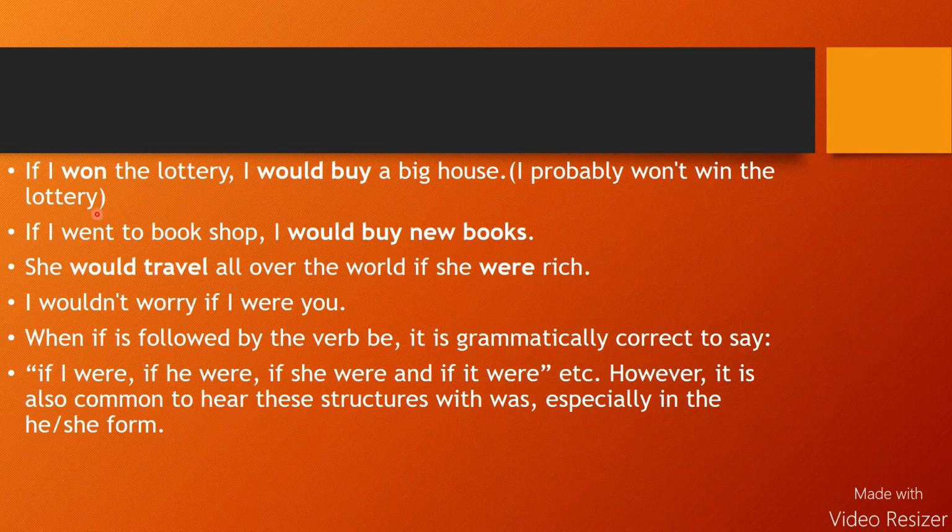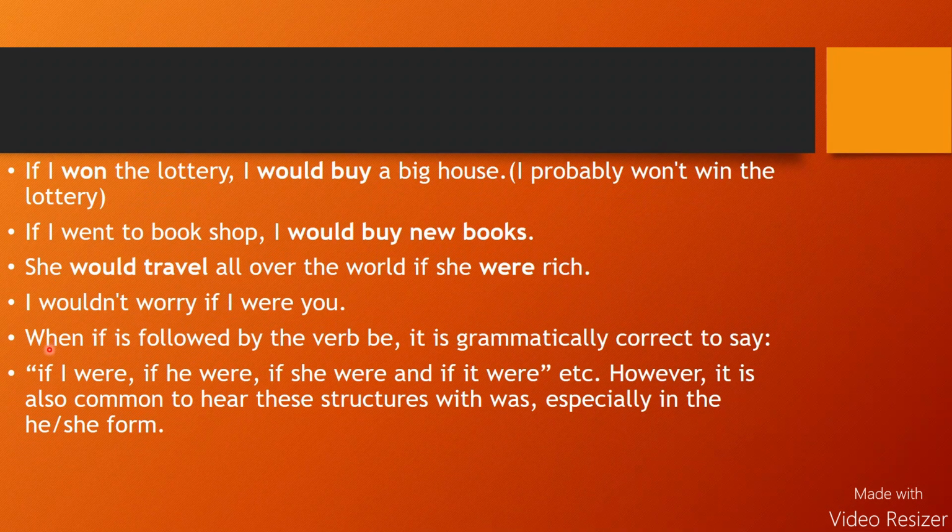Now look at example number 2. If I went to the bookshop, I would buy new books. Again, it seems an impossible situation because if I did not go to the bookshop, it means I would not buy new books. Example number 3. She would travel all over the world if she were rich. Number 4. I would not worry if I were you.